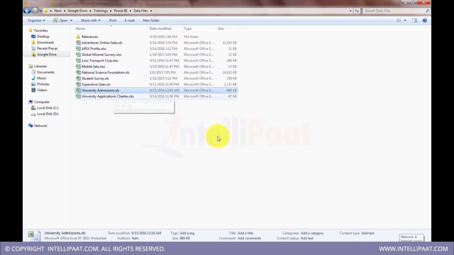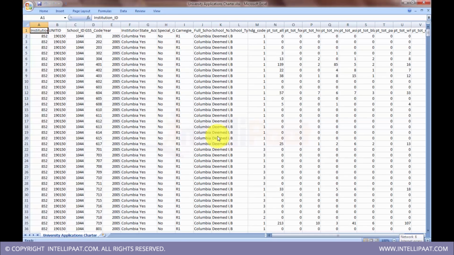If you see, there's another file for charter universities, which are state universities but run by private organizations. They are under private management, but they get funds from the state. So they are more accountable. The accountability will be high in such institutions.